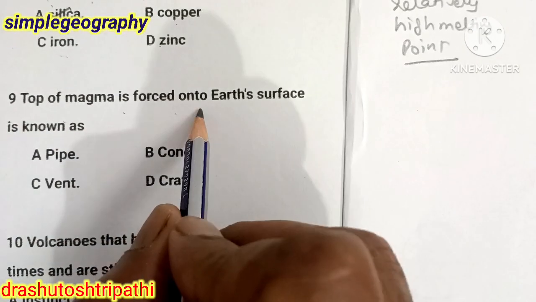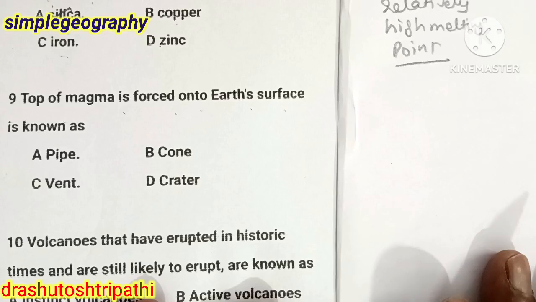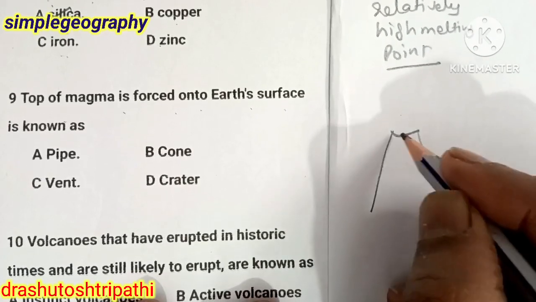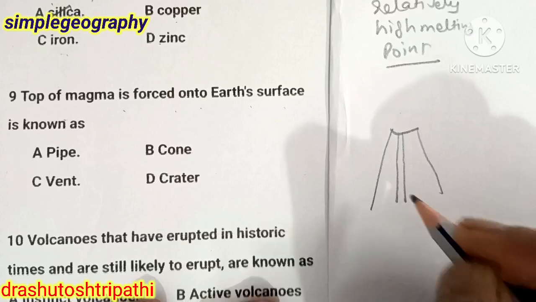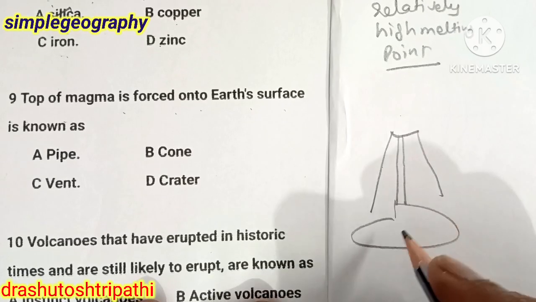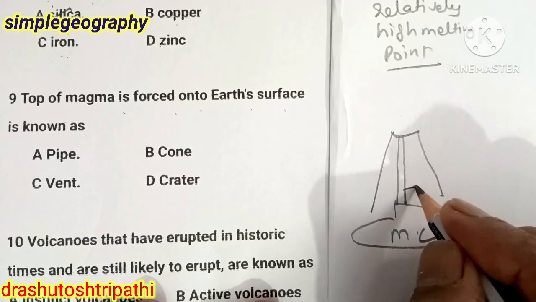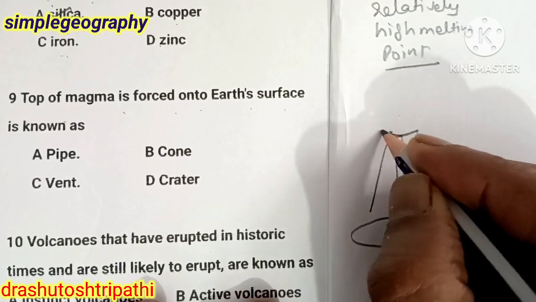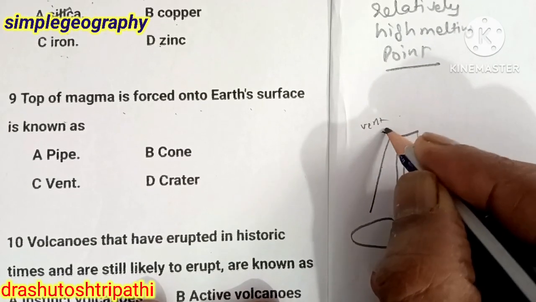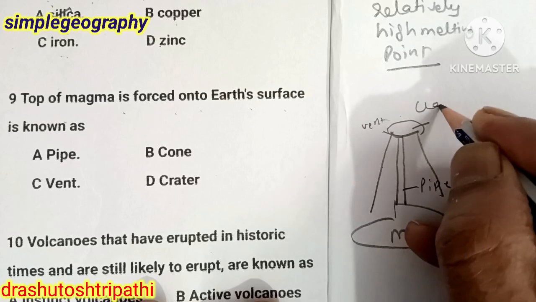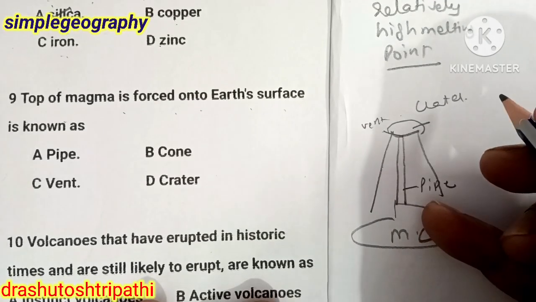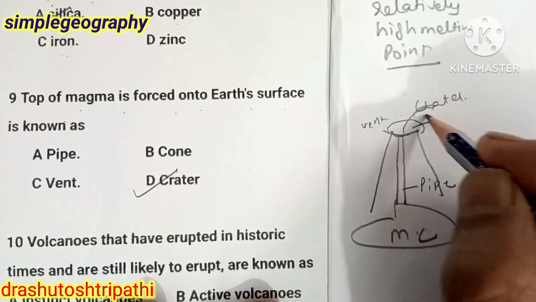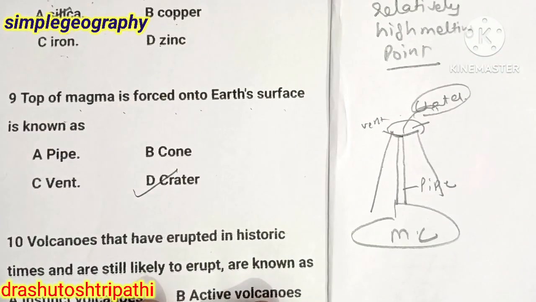The top of magma forced onto the earth's surface is known as... See this picture: this is the magma chamber, this is the pipe, that place is known as the vent, and the whole of this is known as the crater. What is the answer? That is the crater, where the magma comes out from.